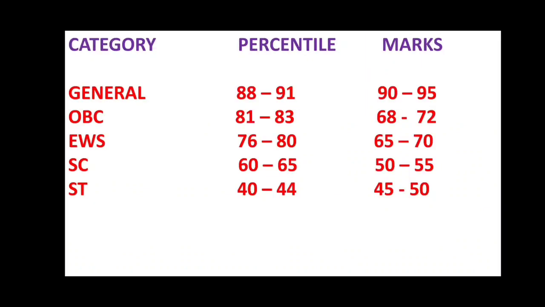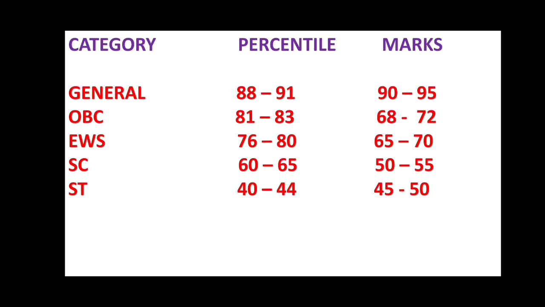This is an analysis on expected cutoff marks and percentiles for various categories of students. A general category student needs to get percentile between 88 and 91 for cutoff, and he needs to score marks between 90 and 95. OBC category student needs to get the percentile range between 81 and 83, and he needs to score the marks between 68 and 72.